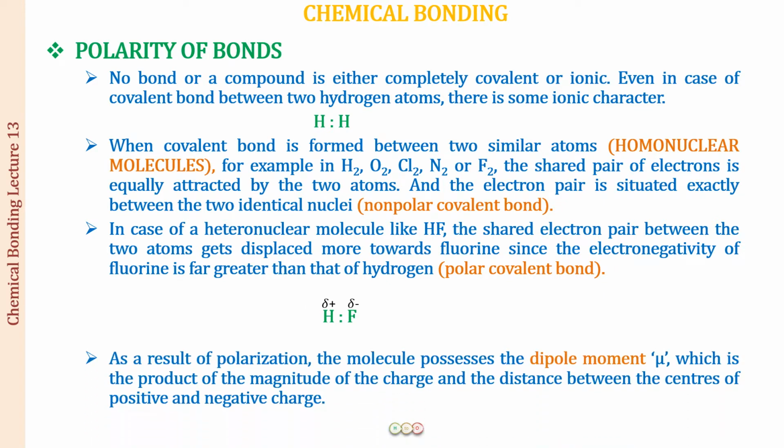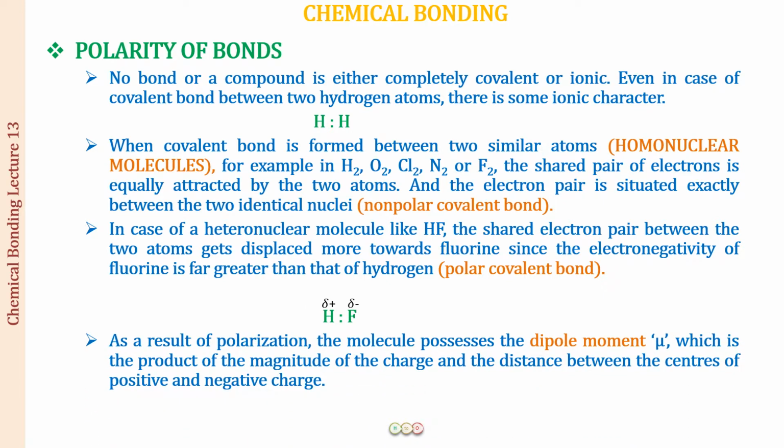right? So now when we have a polarization being created, we say that the molecule possesses a dipole moment, and this dipole moment is denoted by the symbol mu. Okay, this is how we write it. And this mu, or the dipole moment, is the product of the magnitude of charge and the distance between the centers of the positive and negative charges. So we will now understand in detail what this dipole moment is.